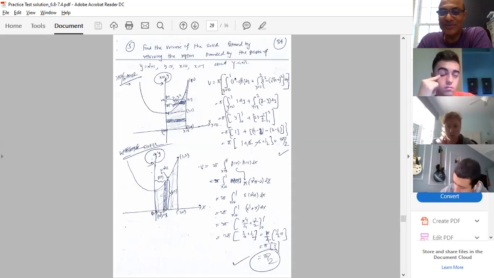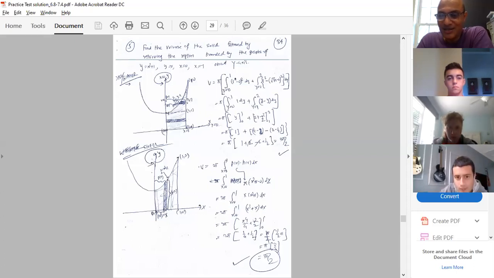So 1 minus 0 squared. Why 1 minus 0 squared? Because x equals 1. For a horizontal strip, integration is with respect to y, so you have to have a function of y or a constant, from x equals 1 to x equals 0. So 1 minus 0, and the radius squared, and dy. I'm done with the disk. Washer means capital R of y, the most right side relative to the axis of revolution, so x equals 1 to x equals 0. So 1 minus 0 is my capital R of y.